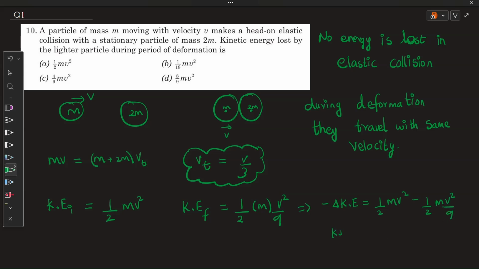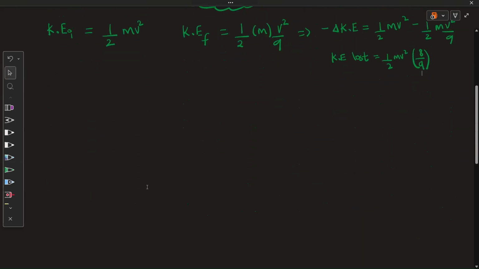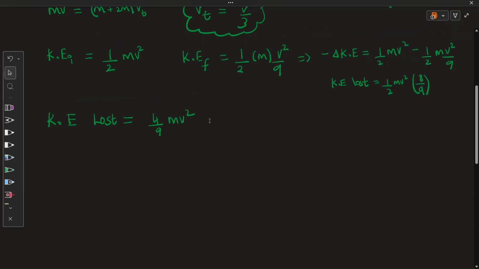So KE lost is nothing but, taking half mv square common, 1 minus 1 by 9, which I get 8 by 9. So on overall basis, the kinetic energy lost is 4 by 9 mv square.